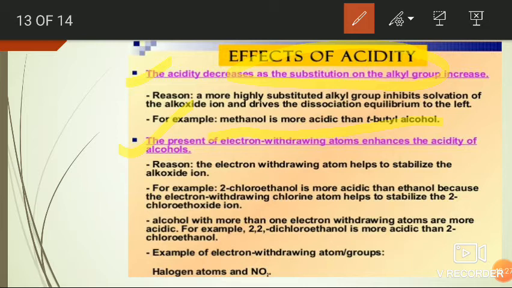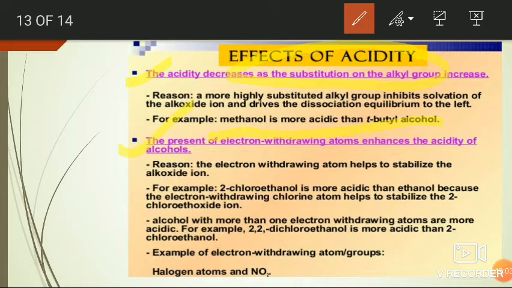In the case of phenols also, the acidity increases by increasing the number of electron withdrawing groups on the arene ring. Here, basically the arene ring or the phenyl ring is an electron withdrawing group. It generally shows a minus I effect. So phenols are more acidic than alcohols.